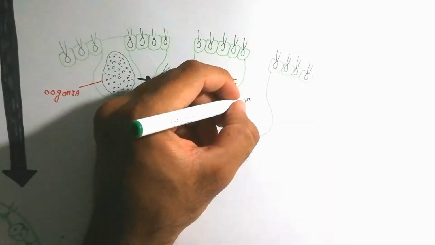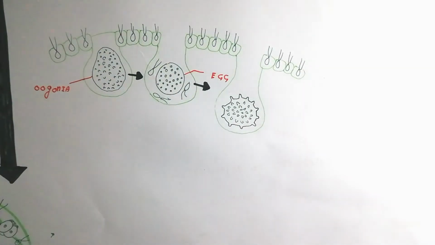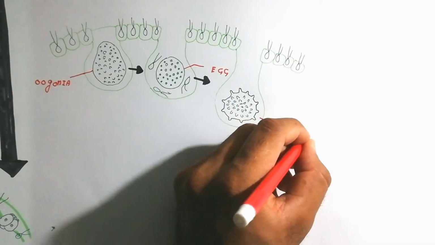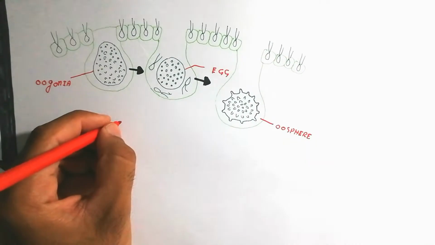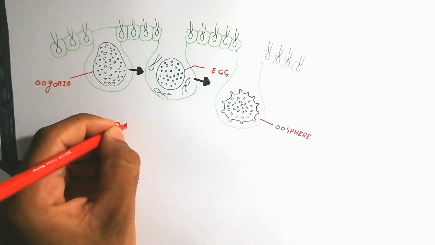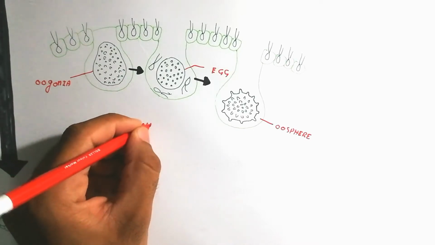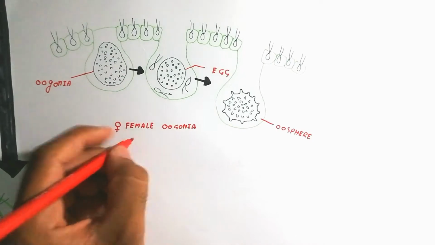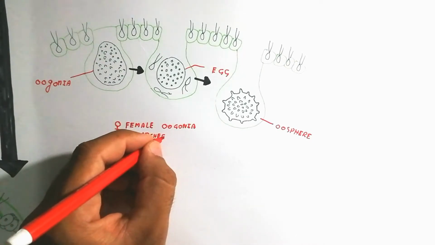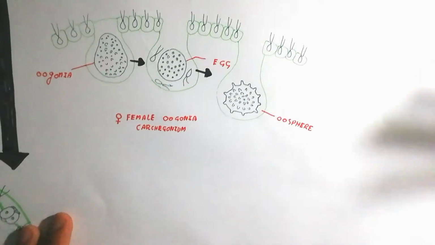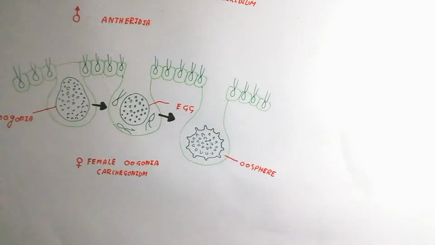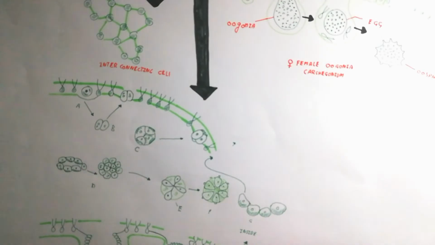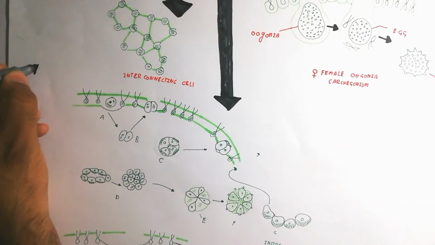One egg or many eggs will be produced, which is the oosphere. Oosphere means many eggs present together, a spherical structure basically containing eggs. The female oogonia is a structure like an archegonia.